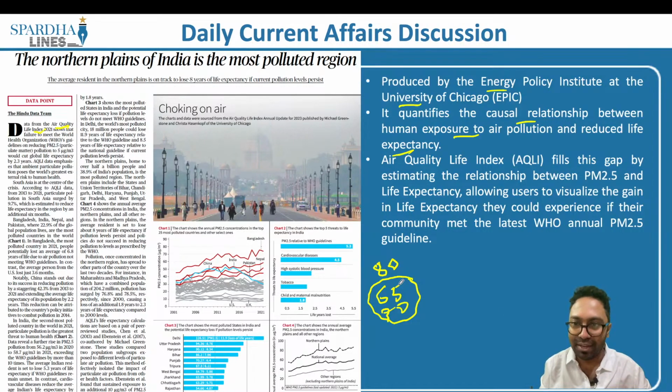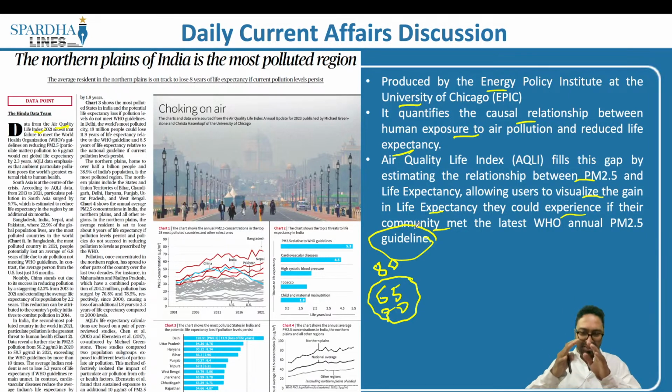So the Air Quality Life Index fills this gap by estimating the relationship between particulate matter 2.5 and life expectancy, allowing users to visualize the gain in life expectancy they could experience if their community met the latest World Health Organization annual PM 2.5 guideline. It further says that there are prescribed parameters given by the World Health Organization. If these are met, then ultimately we would have much better life expectancy. The Air Quality Life Index is released by the University of Chicago. That is the first parameter.